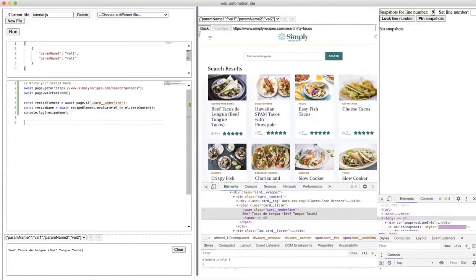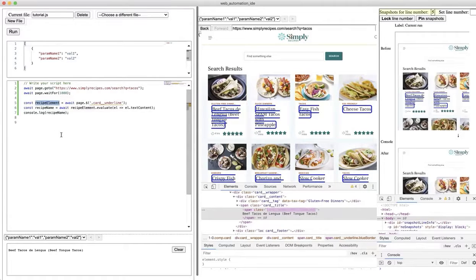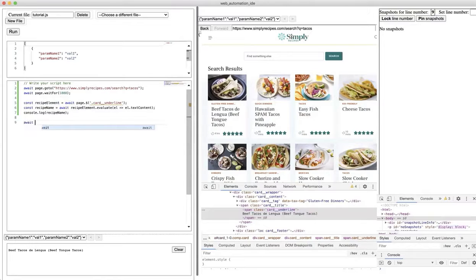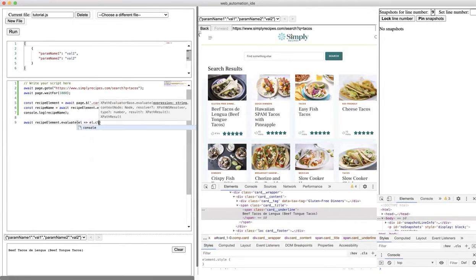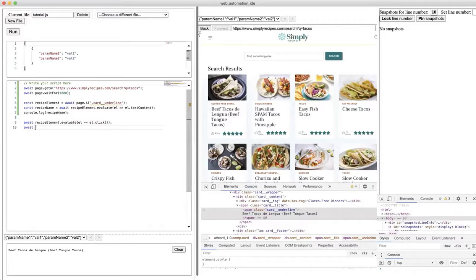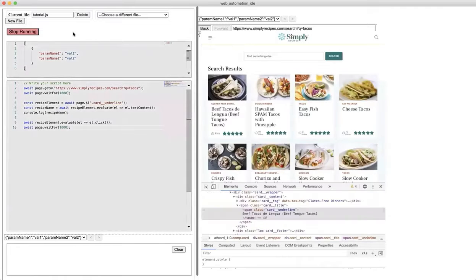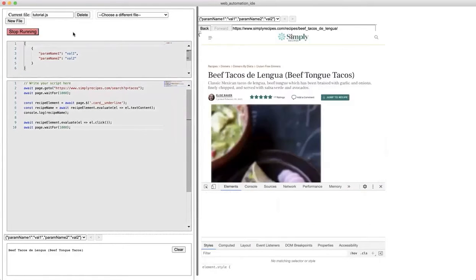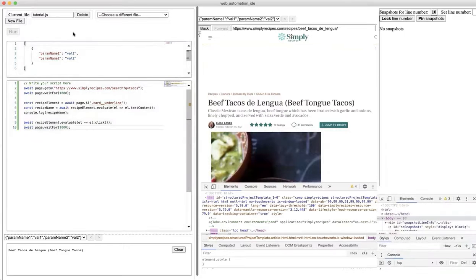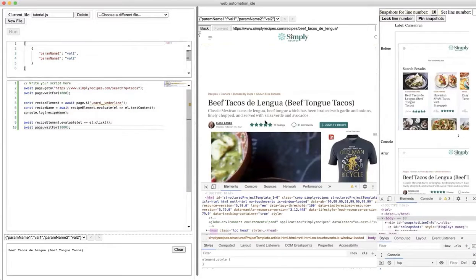Next, we're going to click on this first element. So let me take recipe element again and say await recipe element dot evaluate on it again, and we're going to say element dot click. This will get us to the next page. Let's run that and see. Okay, so we're on the next page now.